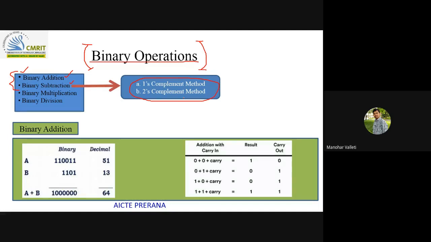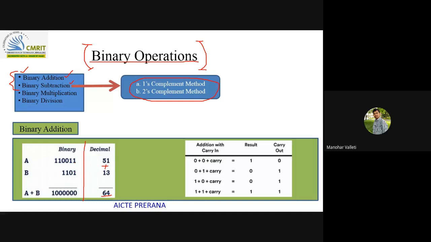So binary addition: you already know decimal addition. How will you do it? If you want to do 51 plus 13, first you add the units position digits, 1 plus 3 is 4, and 5 plus 1 is 6, so 64 in decimal. Same way you will do in other number systems also. Whatever procedure you follow, the same procedure will replicate in other number systems, starting from the unit digit and then the next position.